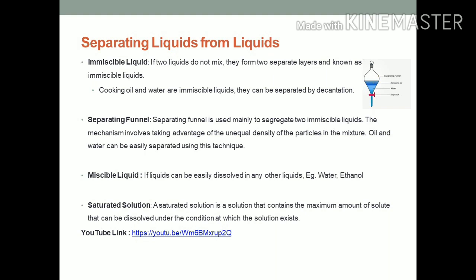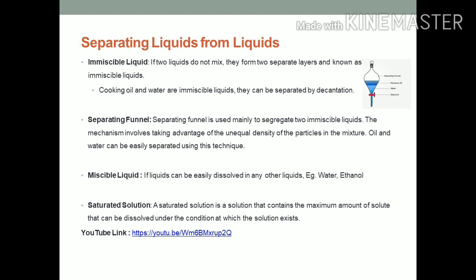Now understand what is miscible liquid. If liquids can be easily dissolved in any other liquid, then it is called a miscible liquid. For example, water and ethanol. You can mix Dettol easily in water, so it is called a miscible liquid.